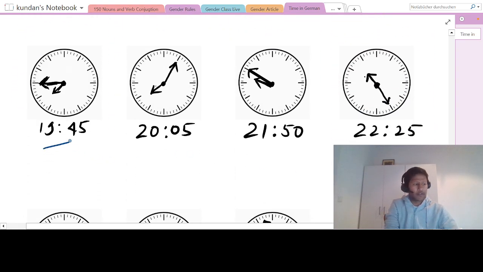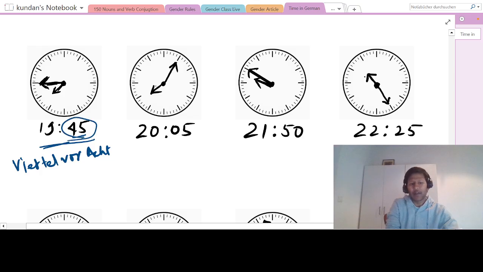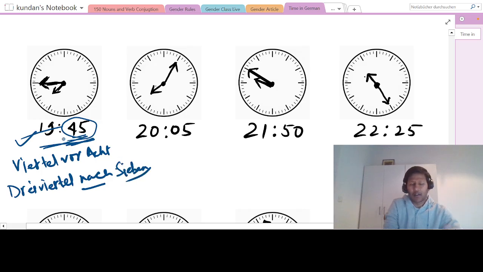So next, this one, 19:45. How will we say it? Has it already come to your mind? 15 minutes before, Viertel, quarter before 8 o'clock, right? So we say Viertel vor acht. Or we could have said 45 minutes after, which is 3/4. We can say drei Viertel nach 7, because it's 45 minutes after. In official we say 19, not 7.